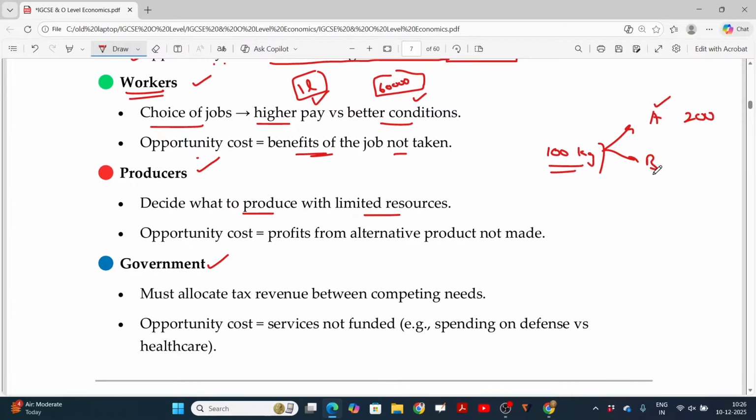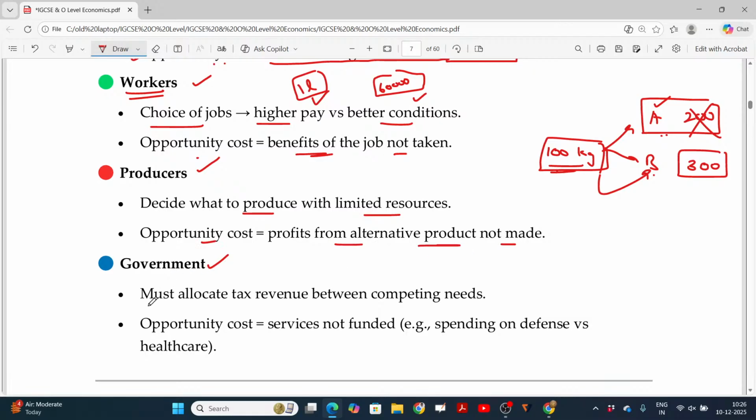But if I produce B using the same 100 kg, I can produce B and earn 300 rupees. Definitely these resources can be used for producing B because it gives me more profit, not this one. Is that clear? So the opportunity cost in this case is the benefit you lose because of not producing this one. Is that okay? Profits from the alternative product not made.